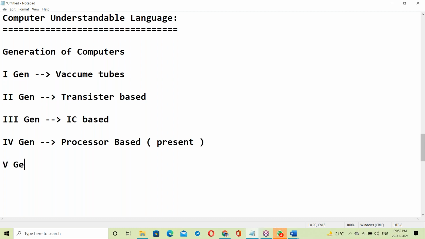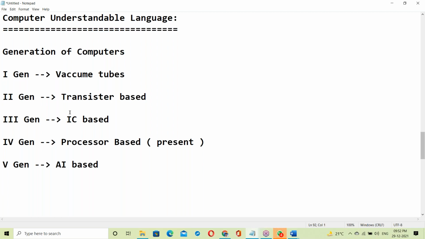Next, fifth gen is the future. What is a fifth generation computer? See, yesterday I told you about future technology. Not quantum, it is AI based. Yesterday we discussed a little bit about this. The next generation is artificial intelligence based.